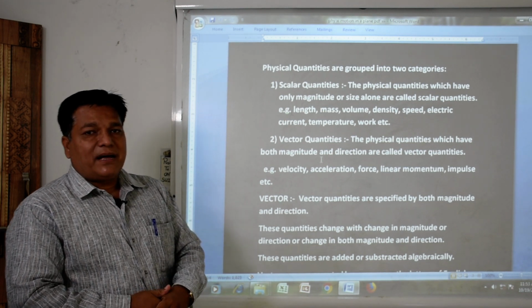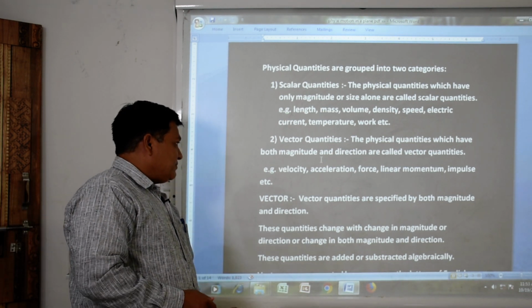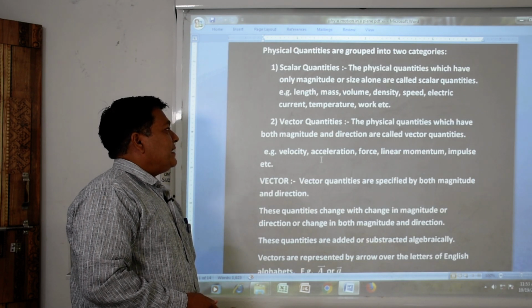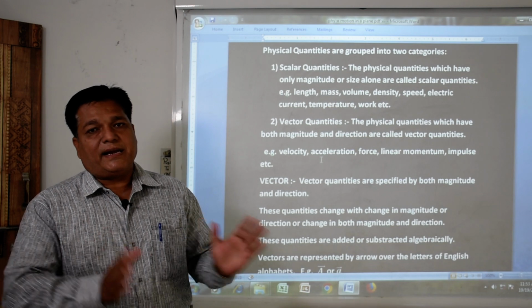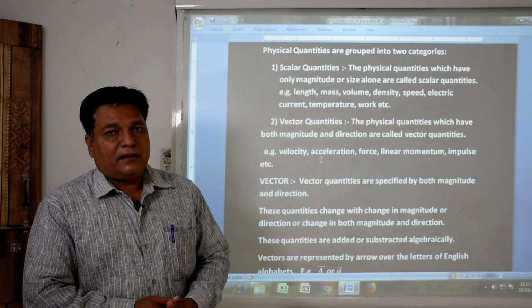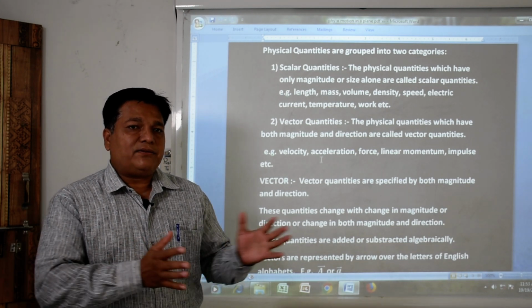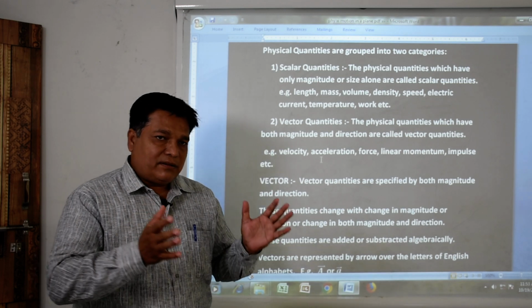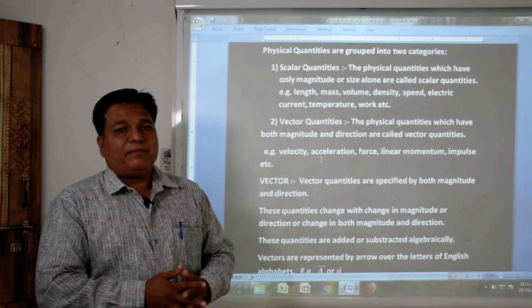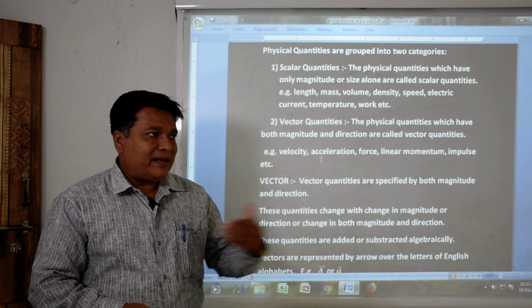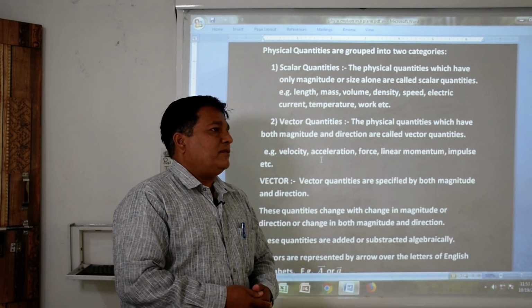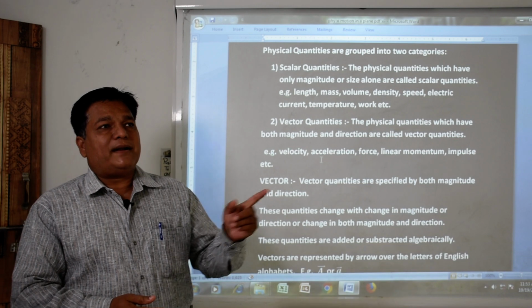What do we understand by vector quantities? Number 2, vector quantities are those quantities which have both magnitude and direction. For example, velocity. A particular vehicle is moving with 5 meter per second in a particular direction.